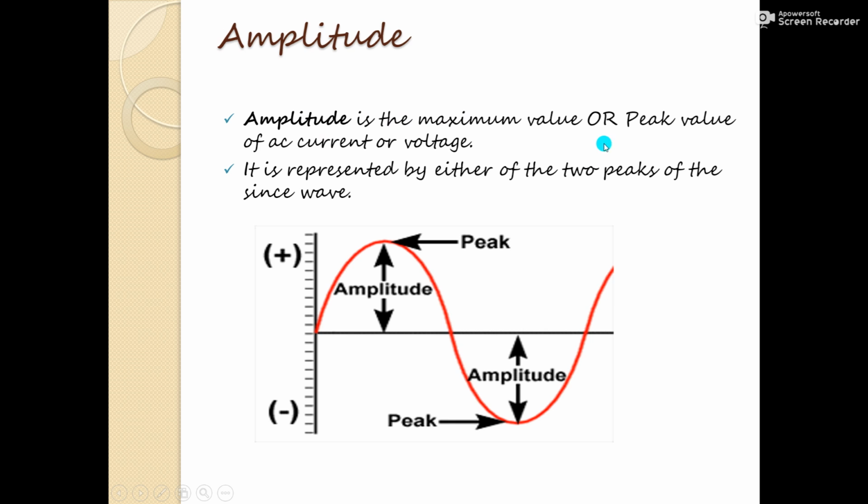The next term we have is amplitude. Amplitude is the maximum value or the peak value of that particular quantity. That may be current or voltage. Here the two peaks of the sine wave are represented. So this is what the peak value is.